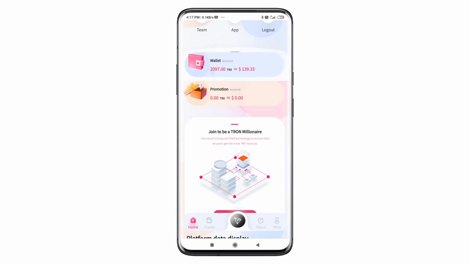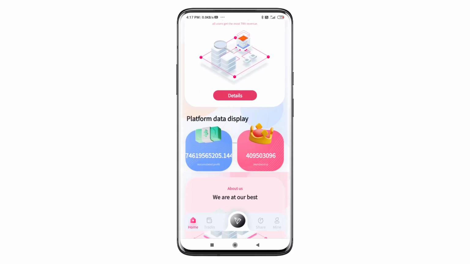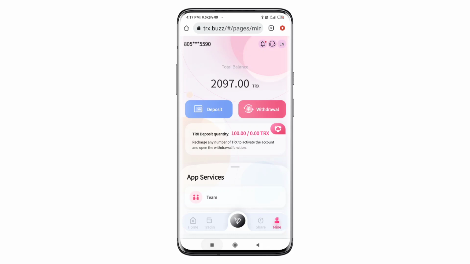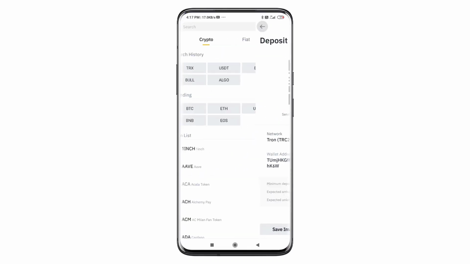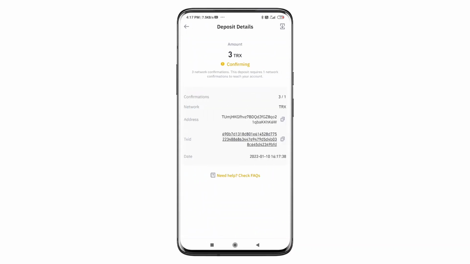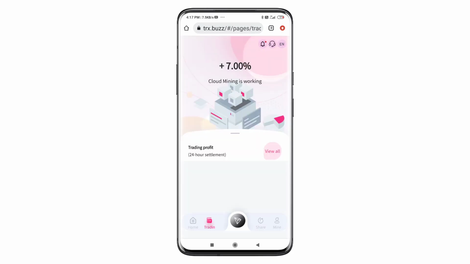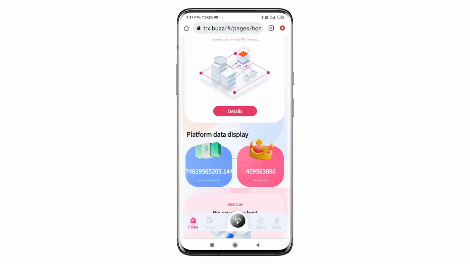So guys, here you can see my recharge is successful. Here I received the 20 TRX, and it took 2 TRX in fees in this app. I will show how to earn the money. You can see the application here. First you can buy NFT here. Here you select USDT.